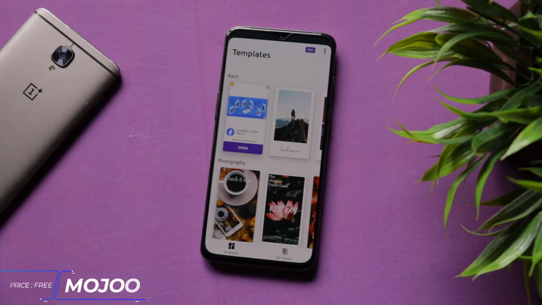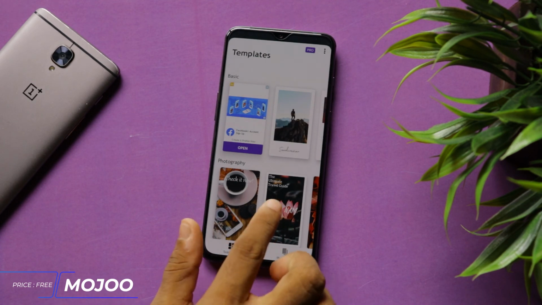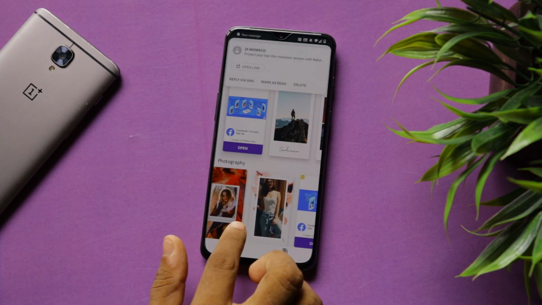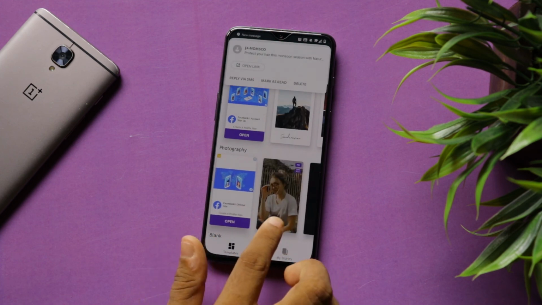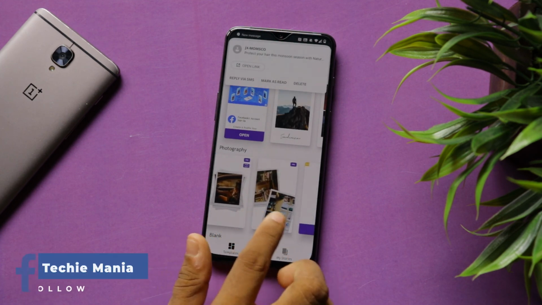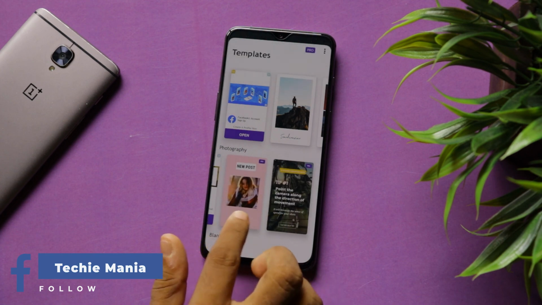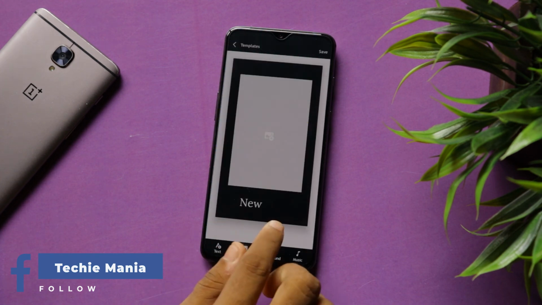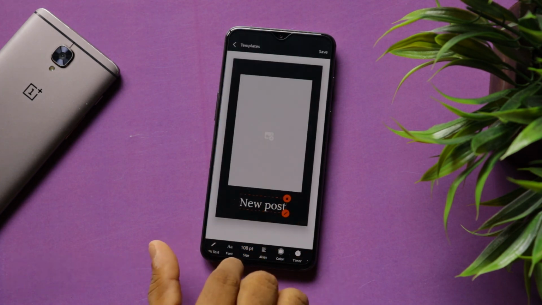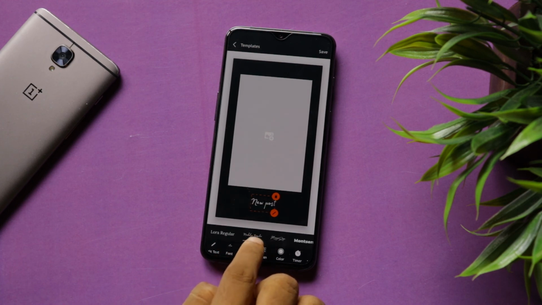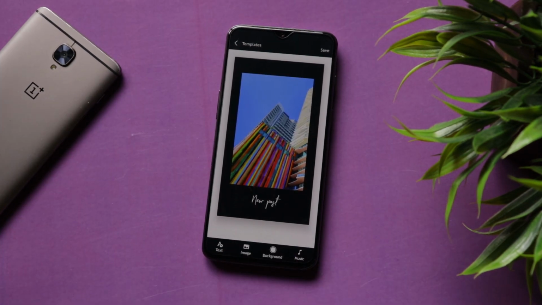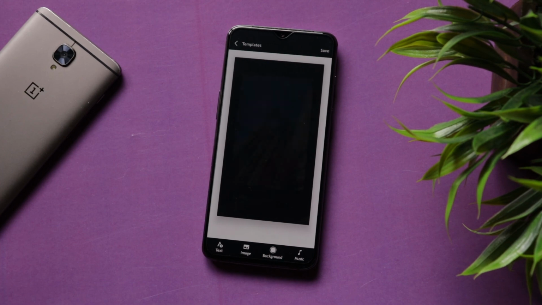If you are an Instagram user, wait, no, let me put it this way. Do you upload a lot of stories to Instagram? Then this app is for you. This app lets you add multiple photos and create a professional and cool looking animated story. Click on a template, then you can add text, images, music, stickers, backgrounds, etc. And it looks quite professional.